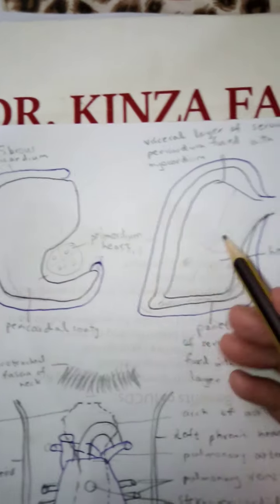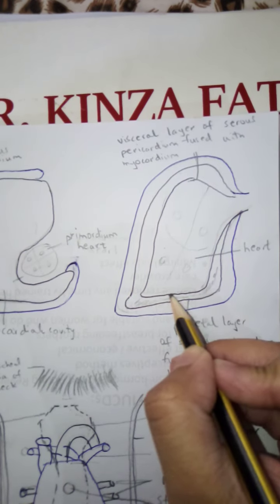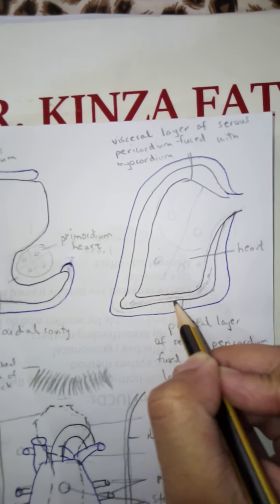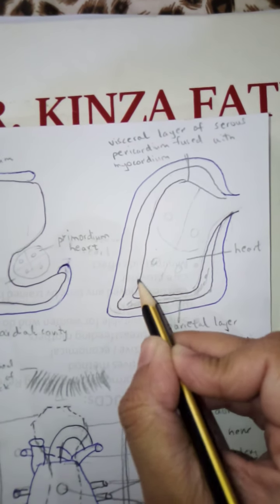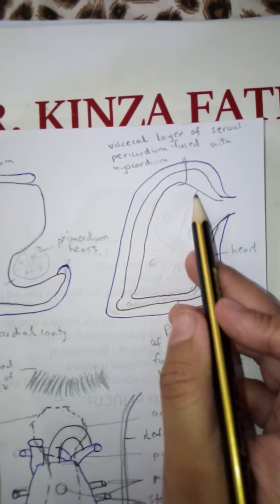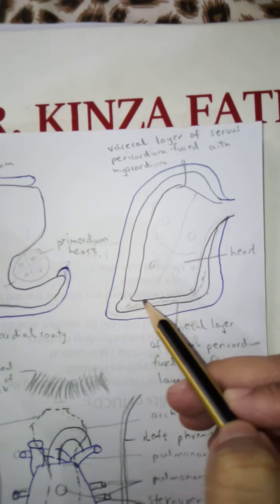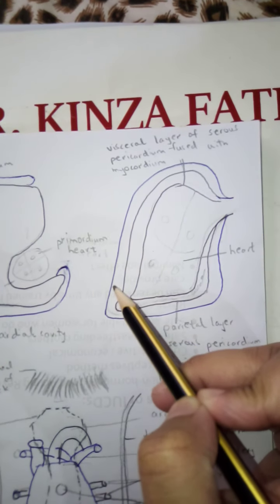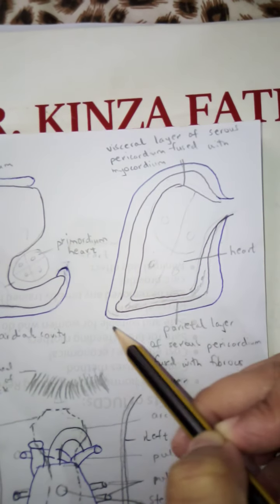When the heart invaginates, the two layers of serous pericardium are, underneath, the visceral layer, and outermost, the parietal layer of serous pericardium. The visceral layer of serous pericardium adheres with the outermost layer of the heart, the epicardium. That's why it is known as the visceral layer. The parietal layer adheres with the inner layer of your fibrous pericardium.